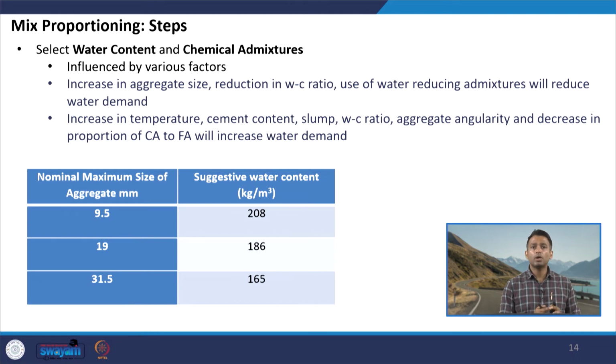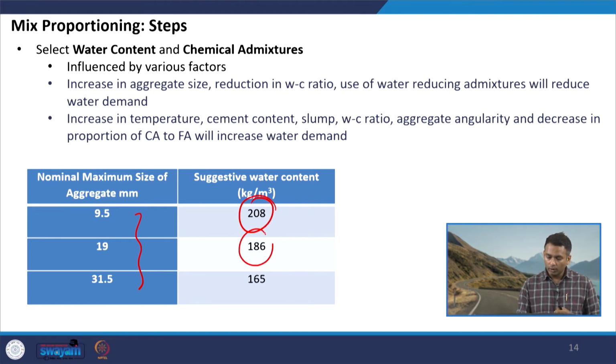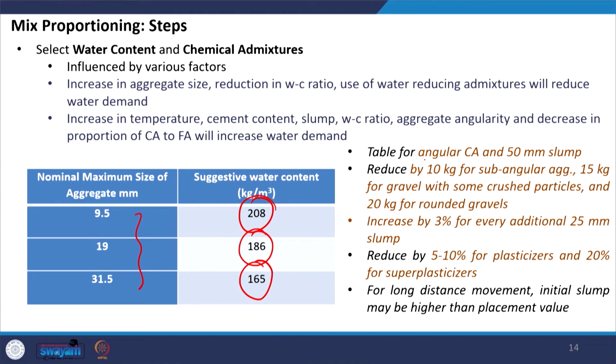So, we have some suggestive water content with which we can start the mix design process, and again here I want you to remember that the suggestive water content is a function of the nominal maximum aggregate size. So, depending on the nominal maximum aggregate size, you can choose the water content to start the mix design process, but this table is based on some standard parameters. So, what are those standard parameters? This table is based on consideration of angular coarse aggregates in the mixture and a slump of 50 mm.